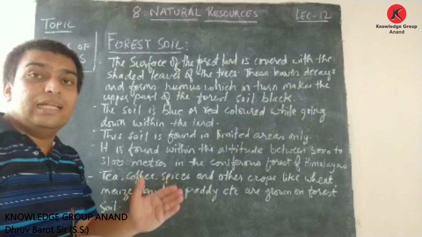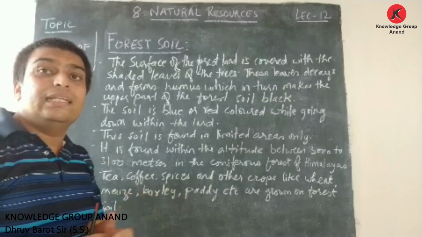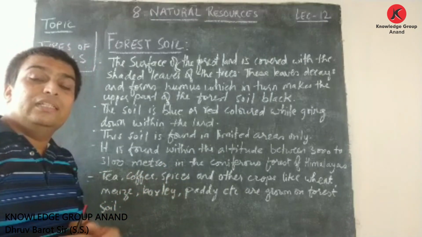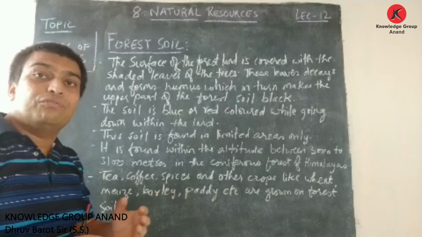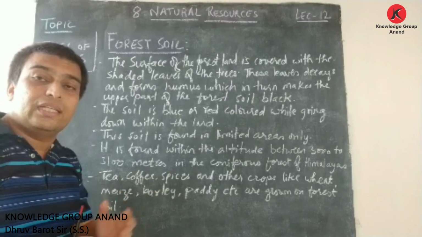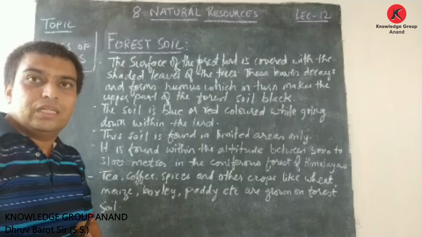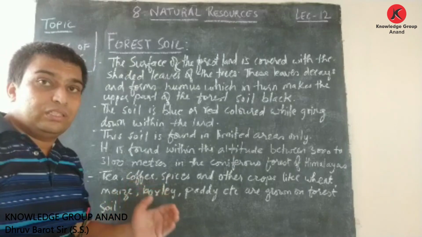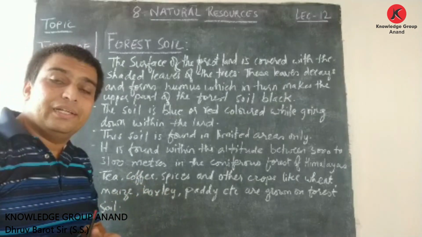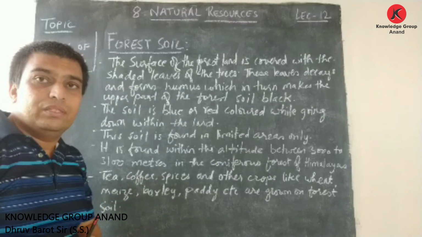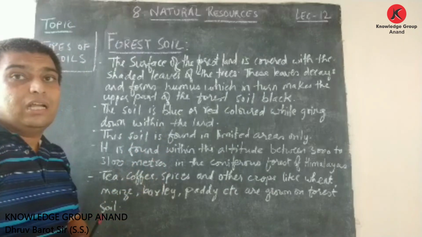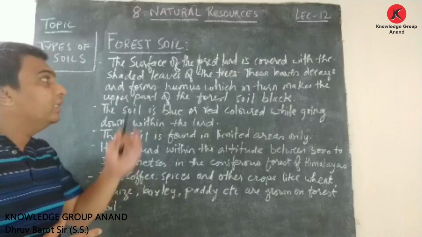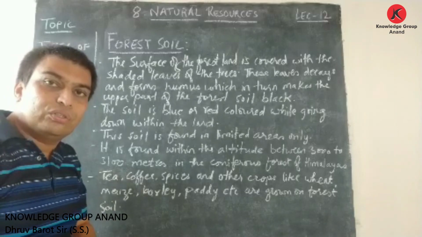This laterite soil is found in the peninsular plateau areas of Tamil Nadu, Andhra Pradesh, Odisha, etc. If proper fertilizers are available, then some crops can be cultivated in this laterite soil.